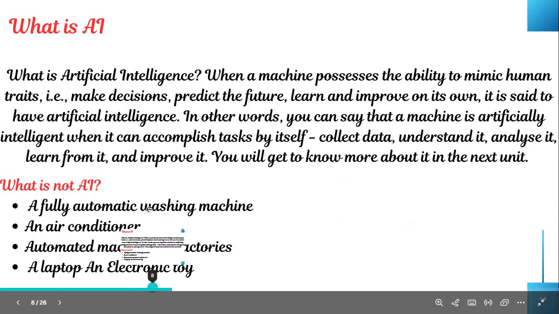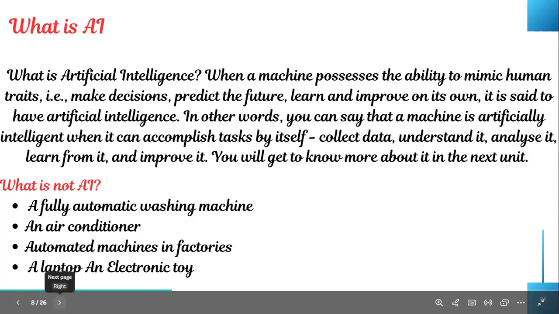And next is what is AI and what is not AI. So first, what is AI? You will explain the definition of AI. Here you have 2 definitions, children. One is, when a machine possesses the ability to mimic human traits. That is, when a machine is able to make decisions, predict the future, learn and improve on its own, it is said to have artificial intelligence.